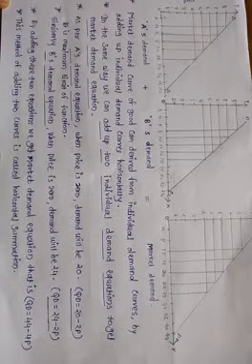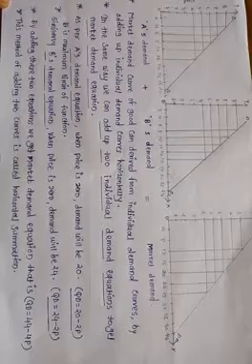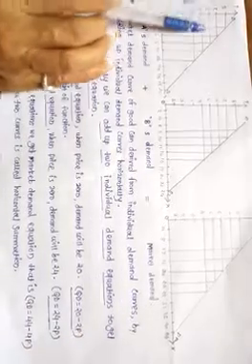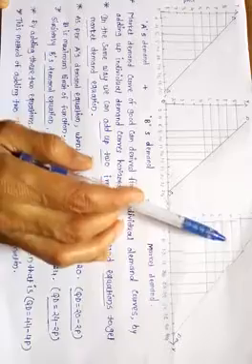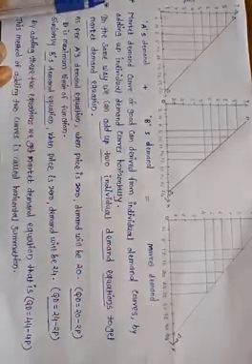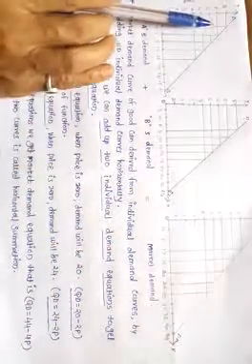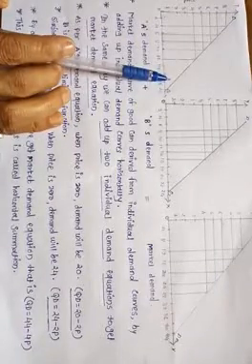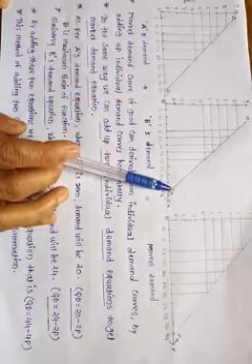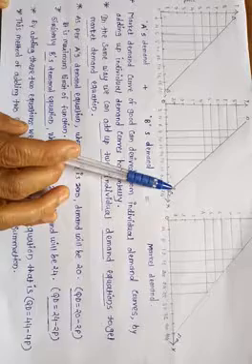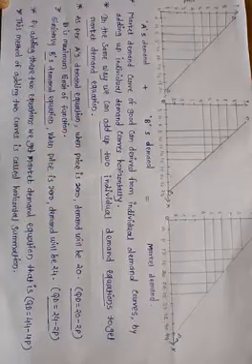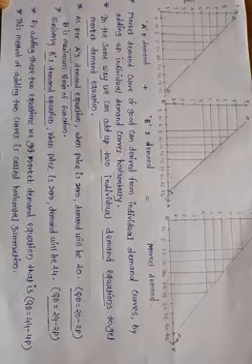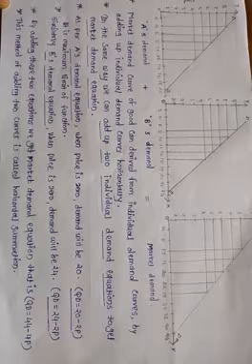Students, if we observe the slope of these demand curves, we will see the slope of the demand curve is negative. Why? Because there is an inverse relationship between price and the demand of the commodity. If the price of the commodity increases, the demand for the commodity decreases.